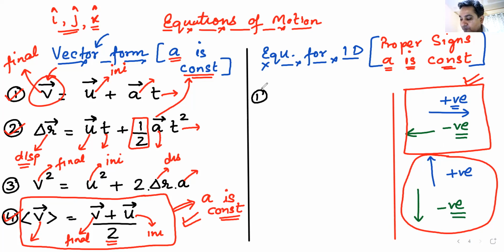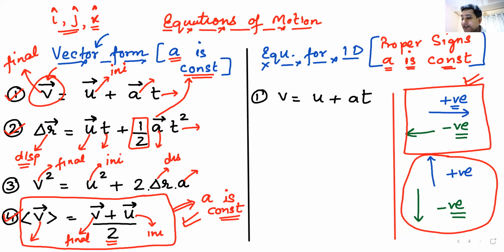What will be the first equation? We'll just remove the vector sign and use the sign convention. We will write it as V is equal to U plus AT. V means final velocity, U means initial velocity, A means acceleration. What type of acceleration is this? Anyone? Uniform or constant acceleration. Am I clear?